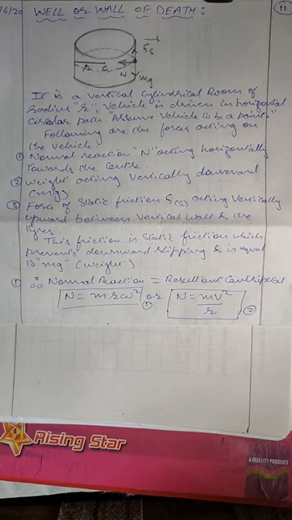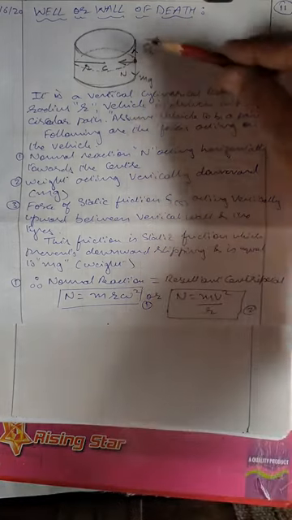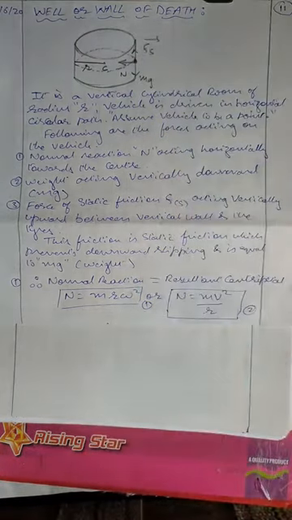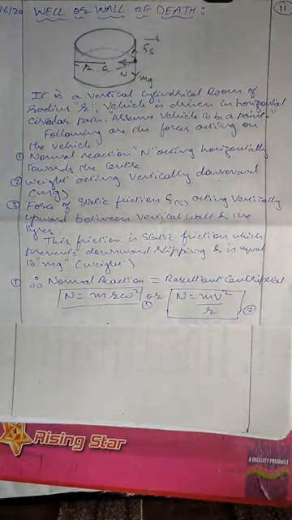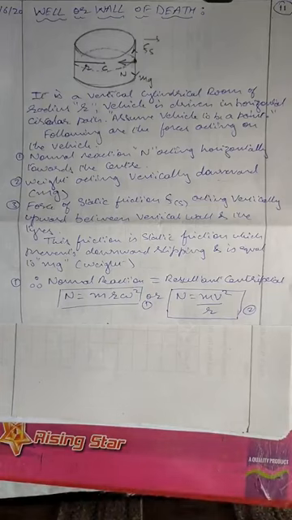So I have drawn a figure, and that particular room has a center C and radius R, and the vehicle is shown by means of a point. This point is the vehicle. First of all, the cylindrical room has radius R. The vehicle is driven in a horizontal circular path. Assuming the vehicle to be a point, the following forces are acting on it.